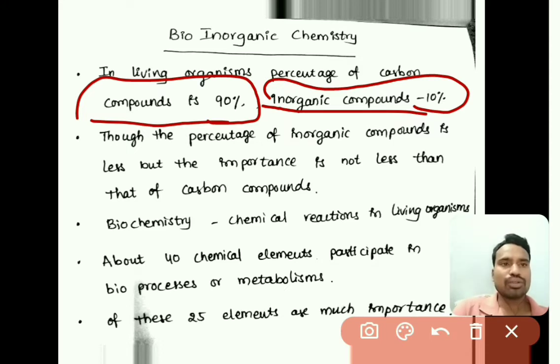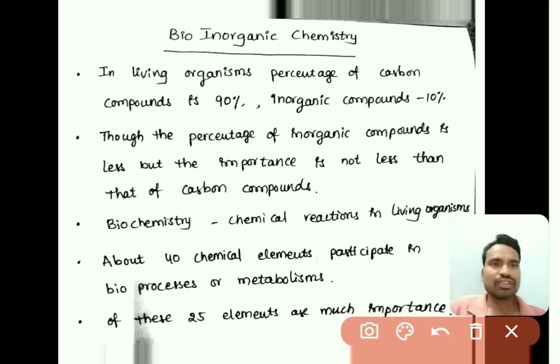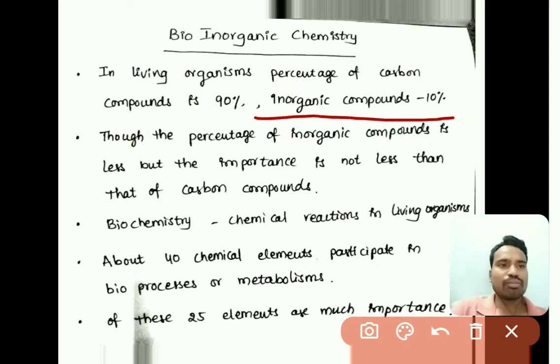So though the percentage of these inorganic compounds is less, their importance would be similar to the 90% organic compounds, right?